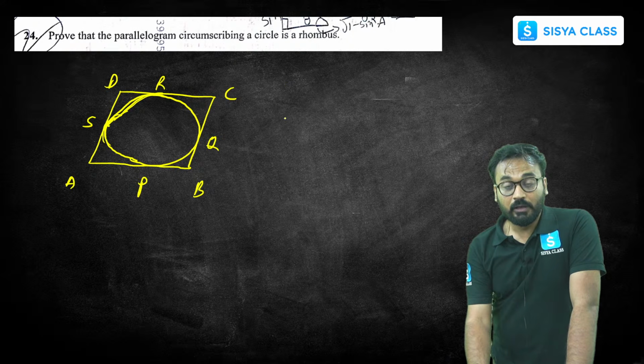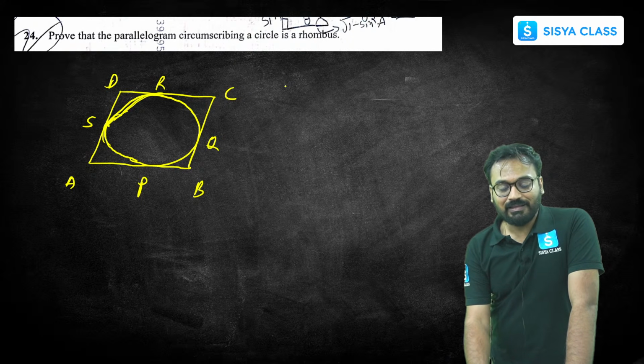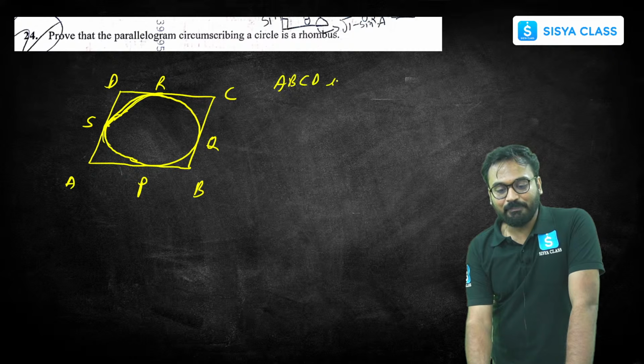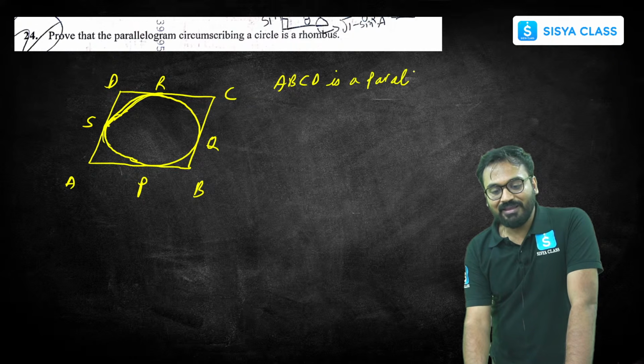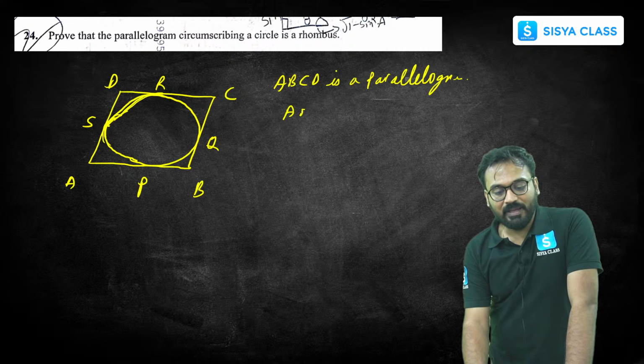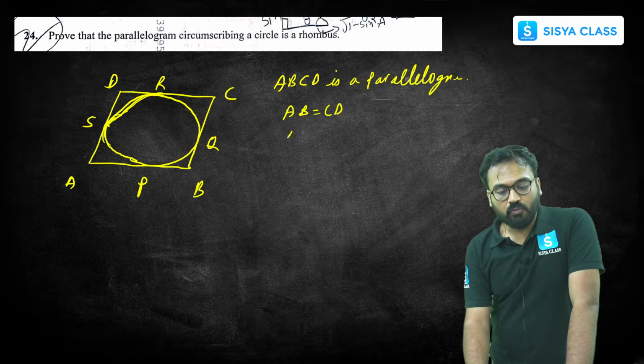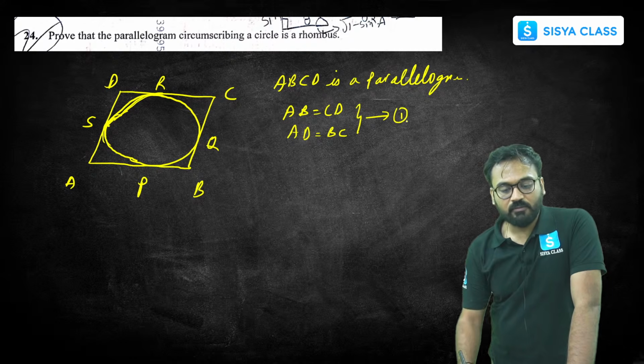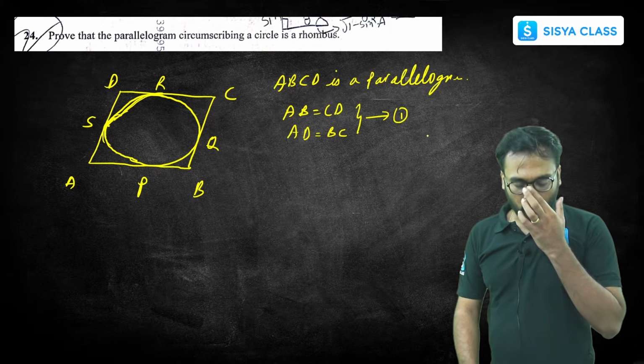So let's start by writing down the property of parallelogram which will help us, which says that opposite sides are equal. ABCD is a parallelogram, correct? ABCD is a parallelogram, so opposite sides are equal. That is AB is equal to CD. Also, AD is equal to BC. These two together I will put as first equation in this way, okay?